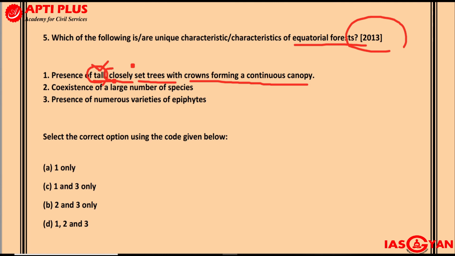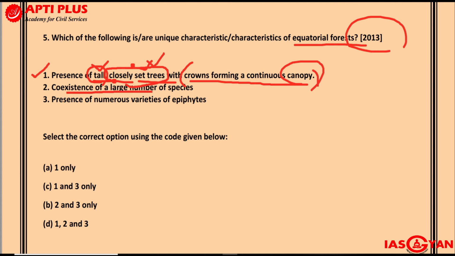They'll be very closely set because of high temperature and sufficient moisture. You will find the trees very close to one another, and they will have large crowns. Crown is the leafy part of the tree, that part which contains the leaves, the branches, etc. And canopy is basically the surface area which is covered by the crown. So if you look at it from the top, you will find a continuous canopy. So the first point is definitely true in case of equatorial forest.